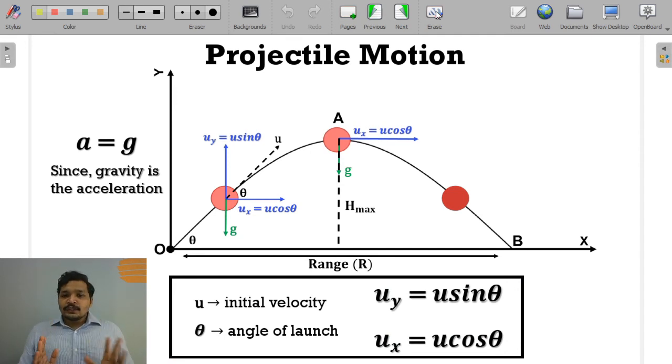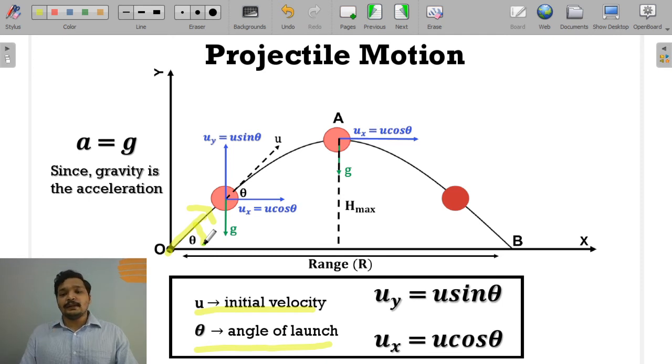As I told you, gravity is the only acceleration acting on it. But what are the initial kinematic properties that we need to solve problems for an object, or the ball in this specific case, in projectile motion? The first thing would be its initial velocity. We are assuming that this object is released without any force with a specific initial velocity and at a particular angle of launch theta. It is very crucial to understand that this theta plays a very vital role in this entire projectile motion. Sometimes this body can reach the peak at a greater height with the same velocity with a different theta.